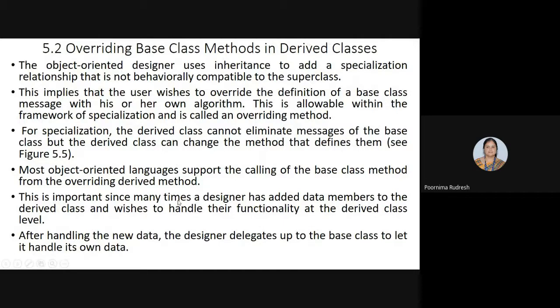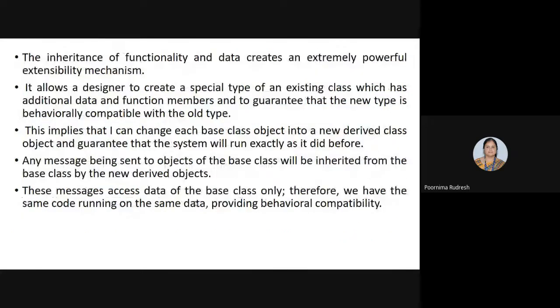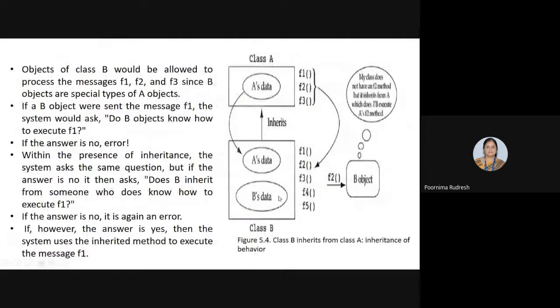And this is important because many times a designer has added data members to the derived class and wishes to handle their functionality at the derived class level. So when class B derives the functions from class A, the designer can add additional data members to the derived functions from the base class. If class B derives F1, F2, F3, then the class B implementer can add additional data members to these functions F1, F2, and F3.